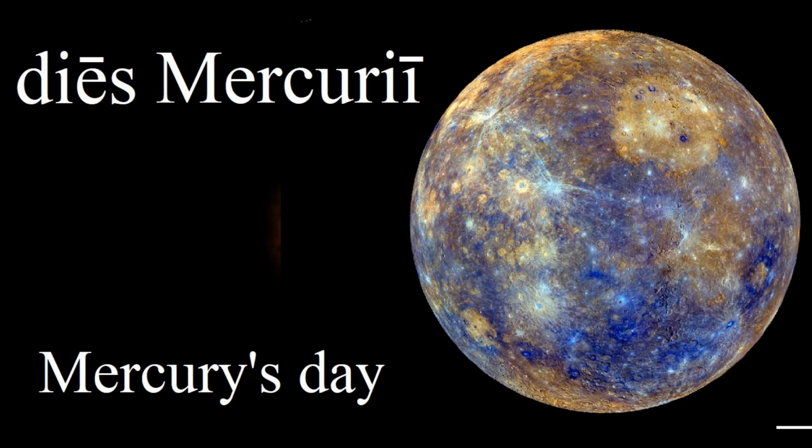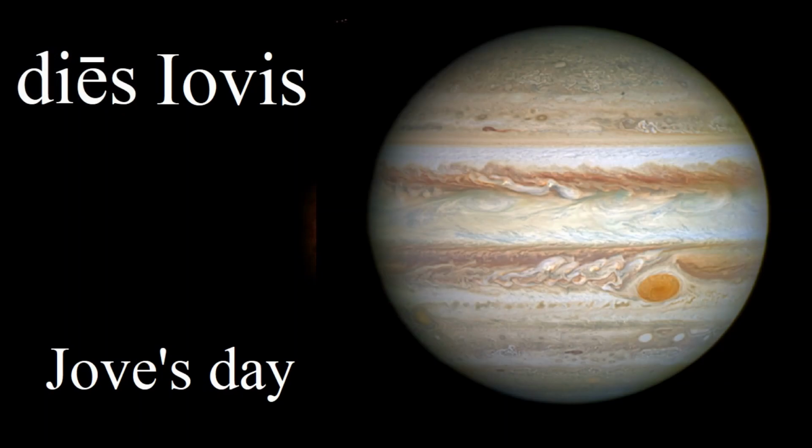Two more. The next one's a little weird. Dies Jovis. This is actually another name for Jupiter, which we say as Jove in English. And furthermore, this is the Roman version of Zeus, the king of the gods. But this name is weird. The genitive and nominative forms are both Jovis, which sometimes happens with third declension nouns.